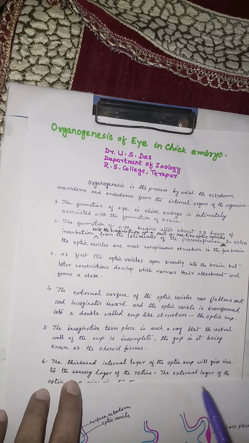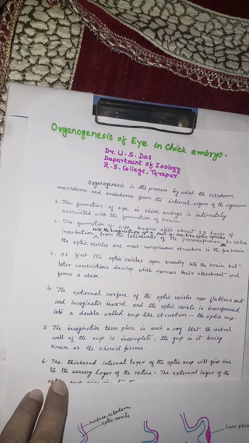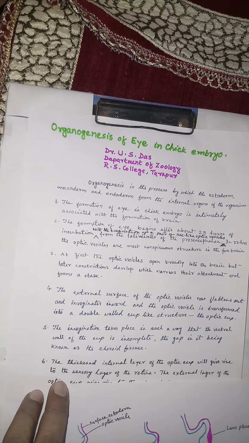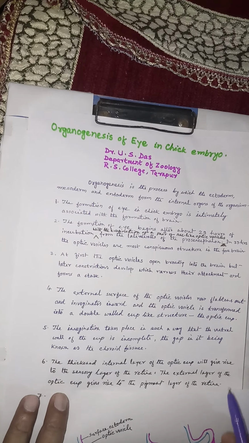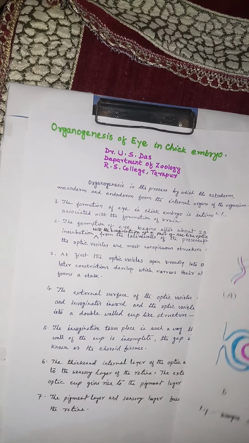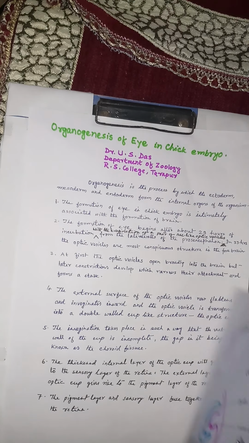The thickened internal layer of the optic cup will give rise to... So this is the cup-like structure, this is the inner layer, and this is the outer layer. And the inner layer is thick and the outer layer is thin. This thickened internal layer of the optic cup will give rise to the sensory layer of the retina.